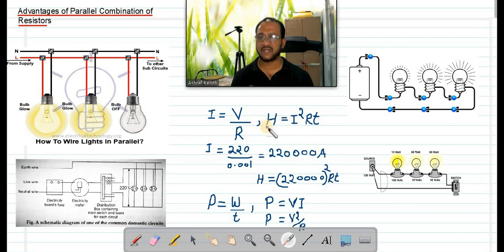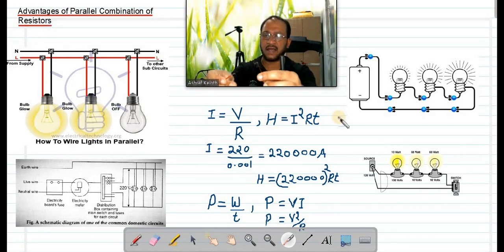If the current is infinity, the heat energy produced in a circuit is given by I square R T. Suppose we are connecting two wires directly, the live wire and the neutral wire. Say this red wire is live and this black is neutral.